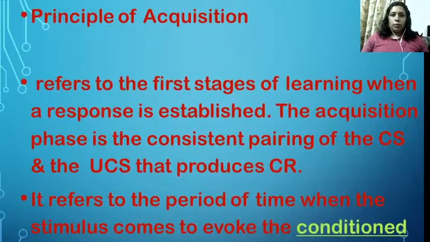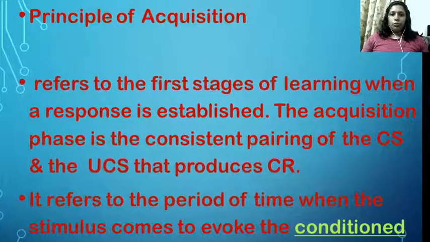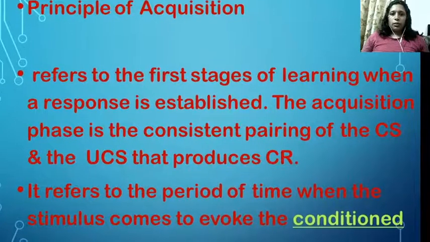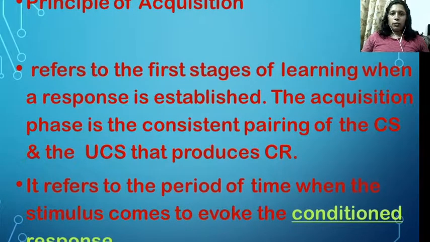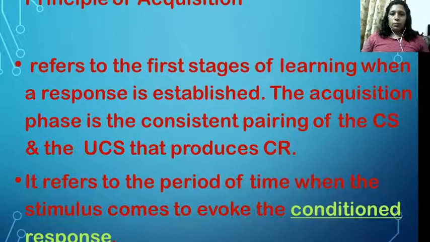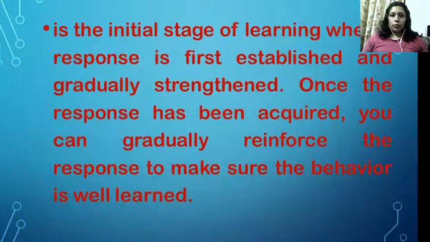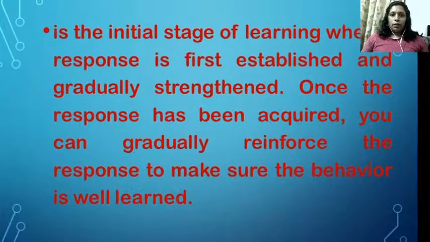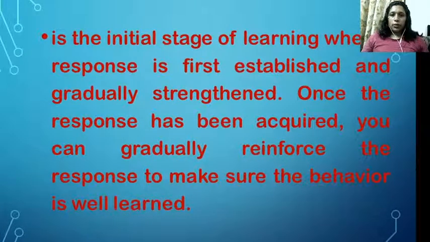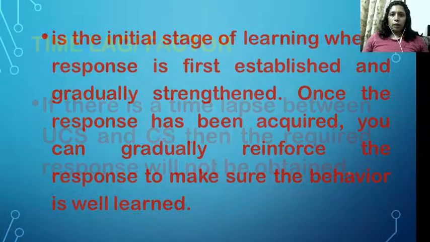Then the next one is the principle of acquisition. It refers to the first stages of learning when a response is established. The acquisition phase is the consistent pairing of the conditioned stimulus and the unconditioned stimulus that produces the conditioned response. It refers to the period of time when the stimulus comes to evoke the conditioned response. It is the initial stage of learning when the response is first established and gradually strengthened. Once the response has been acquired, you can gradually reinforce the response to make sure the behavior is well learned.